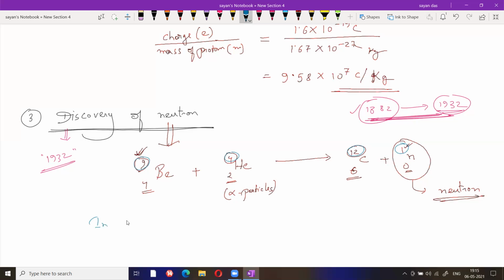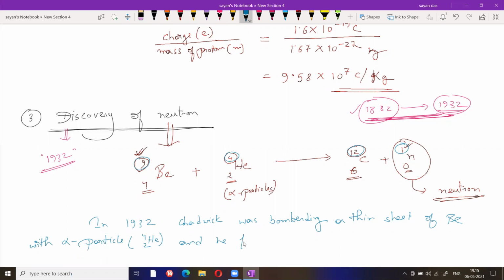In 1932, Chadwick was bombarding a thin sheet of beryllium with alpha particles. Alpha particles are basically this one.